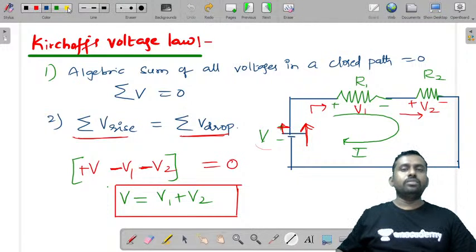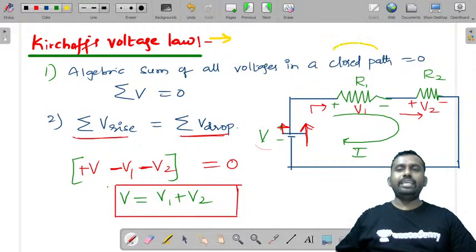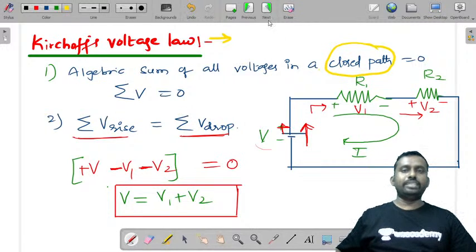One thing that you need to understand is that when you are defining Kirchhoff's voltage law, you should say that it is based on the law of conservation of energy, and also the closed path. In a closed path, the algebraic sum of all the voltages is equal to 0, or the sum of the voltage rise is equal to the sum of the voltage drops.